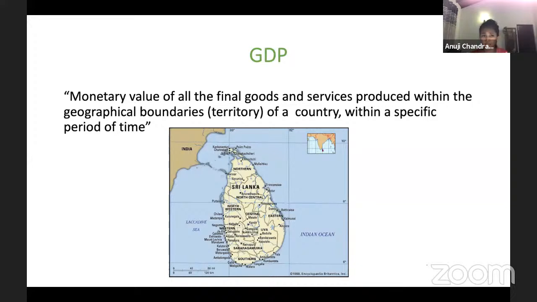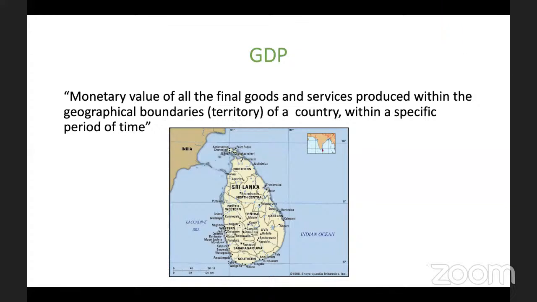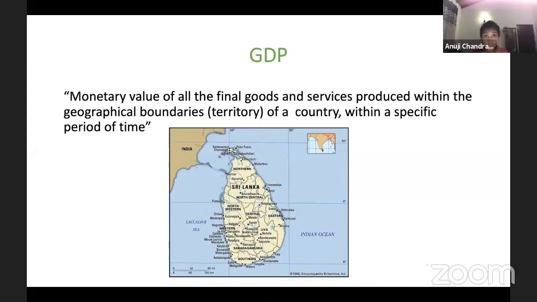Most of these products, like Marks and Spencer, make a lot of products. Similar products are made in Sri Lanka, so these are made in Sri Lanka by foreign companies. Doesn't matter. For GDP, we calculate all the goods and services that are produced inside the geographical boundaries, that is, inside our little country. We calculate it as the monetary value of all final goods and services produced within the geographical boundaries of a country within a specific period of time.